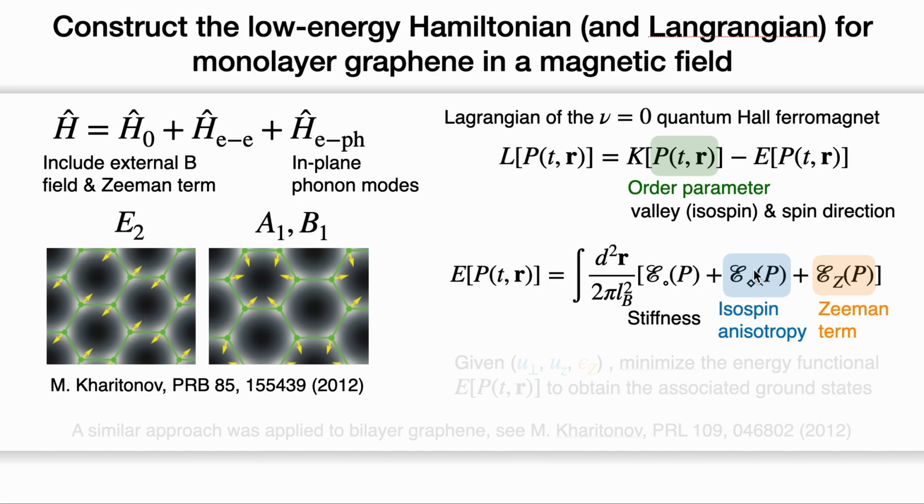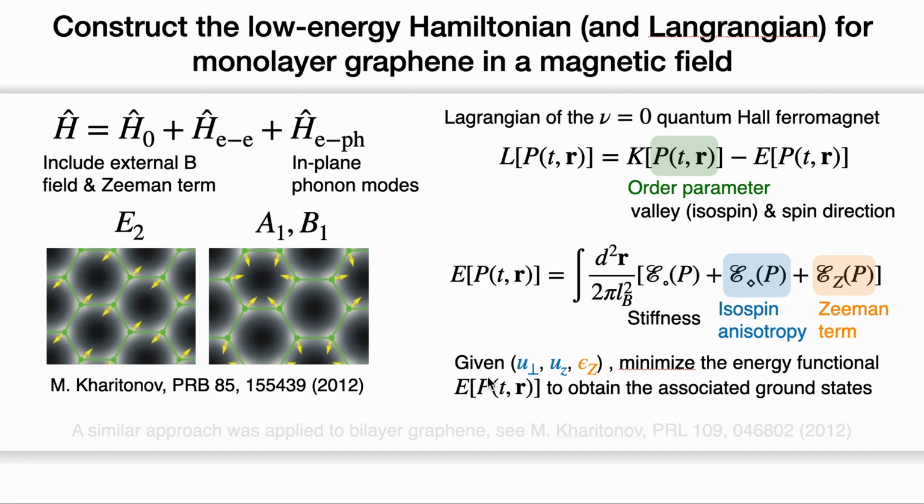Here, the most important one is the so-called isospin anisotropic energy. We also consider the Zeeman energy term here. Given the isospin anisotropic energy, which can be specified by U perpendicular, which describes the in-plane situation, and U_z, which describes the quantity perpendicular to the plane, and the Zeeman energy specified by epsilon_Z, we can find the ground state by minimizing this energy term to find the order parameter.